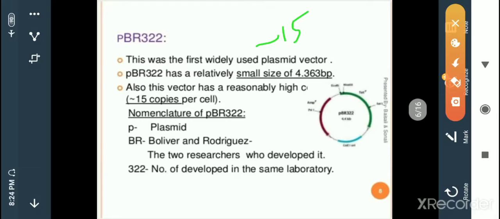About the nomenclature of pBR322: P denotes plasmid, because it is plasmid in origin, and BR denotes the scientists' names, Bolivar and Rodriguez, the two researchers who developed it. And 322 is the number of the plasmid developed in the same laboratory. So many plasmids may be prepared, and the number is given as 322.